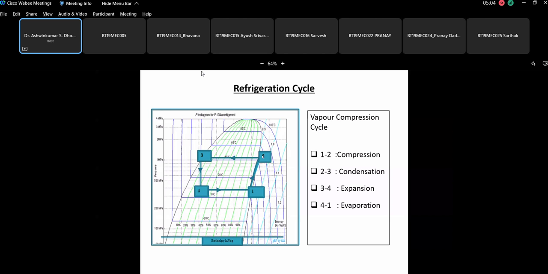So 1 to 2, it is compression. Then 2 to 3, it is condensation. That means heat rejection at high pressure. Then from 3 to 4, it is basically the constant enthalpy. That means the expansion of the refrigerant. And 4 to 1 evaporation. That means heat is absorbed at the constant pressure. And this cycle goes on. And that is how you can have the complete refrigeration vapor compression cycle which is used in the vehicle refrigeration system.